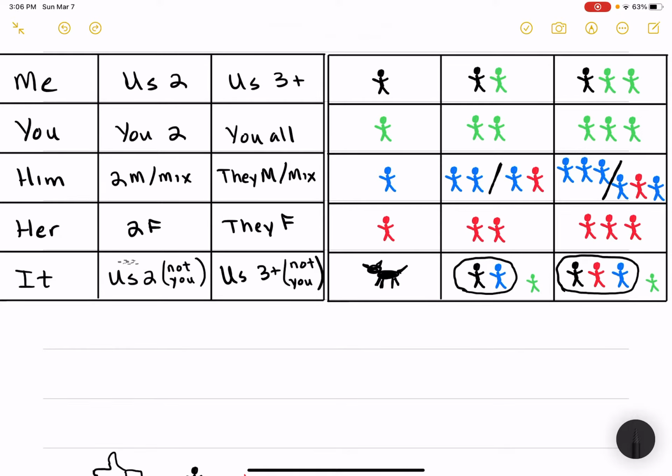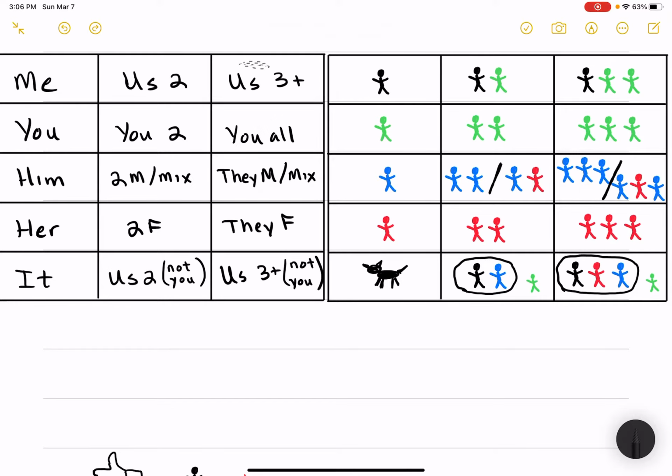And then when we get to this one here, this is the us two but not you, or as they call it, exclusive. So what does that look like? Me and my grandma, me and my grandpa, me and my friend. You're talking to somebody else. If I'm talking to you about what me and somebody else did, that's what it looks like. Me and my mom are going shopping later. Me and my daughter are going to go shoot hoops. That's what me and someone else looks like. It's us two, but not you. Me and my friend, me and my dad, me and my uncle. That's what that looks like.